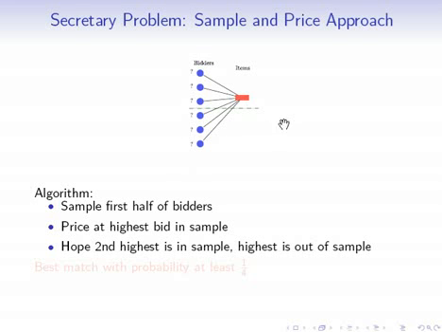And what we're hoping for here is that the second highest bidder is inside of the sample and that the highest bidder is outside of the sample. If this happens, then we're assured that we're going to sell the item to the highest bidder because we've set a very high price for it. So we get the best match with probability at least 1/4, because with 1/2 probability the second highest bidder is sampled, and with 1/2 probability the highest bidder is not sampled. And this in turn leads to an algorithm with expectation at least 1/4 of optimal.